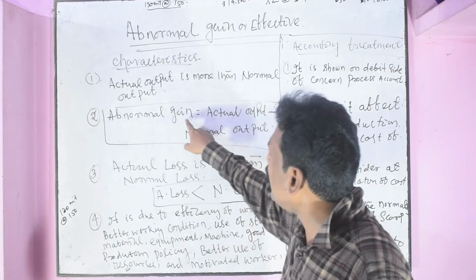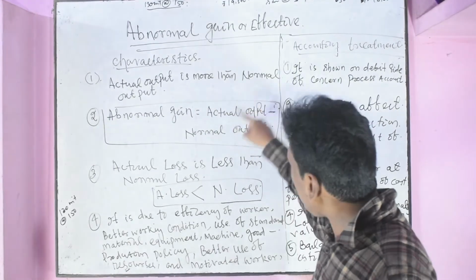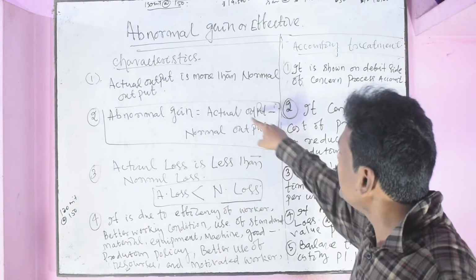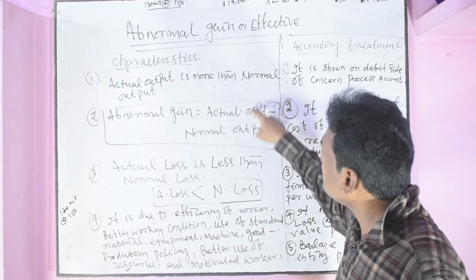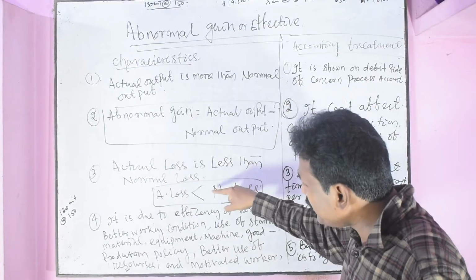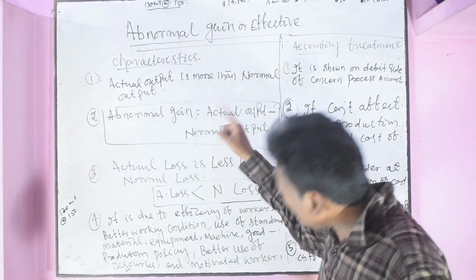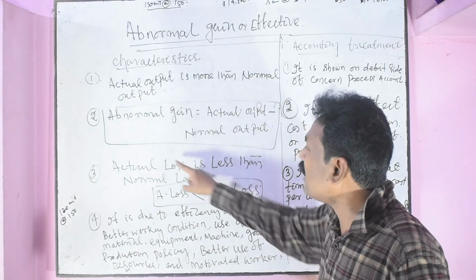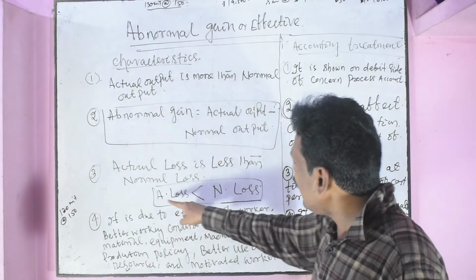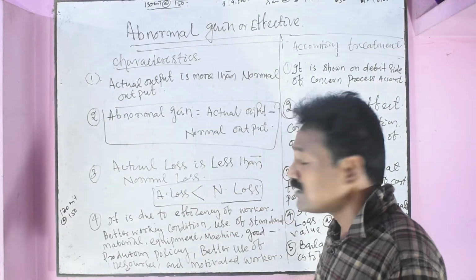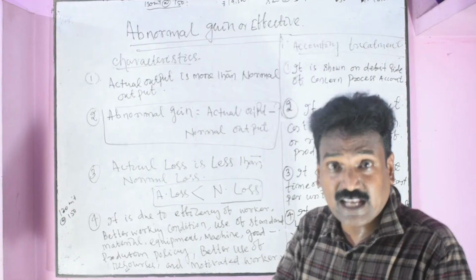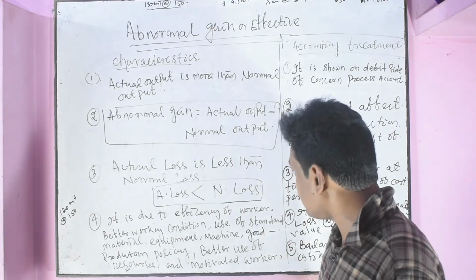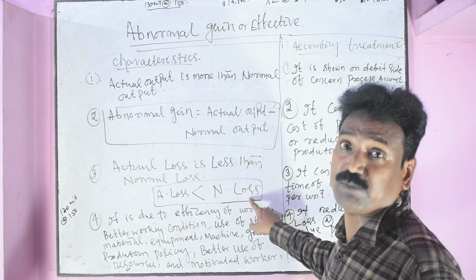Here there is a formula. Abnormal gain will be actual output minus normal output. Here actual output is more than normal output. But in another sense, actual loss is less than normal loss. It means the actual loss practically made at the end of the process is less than what we expected.